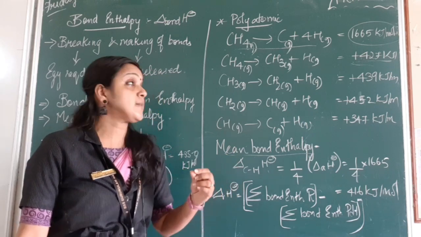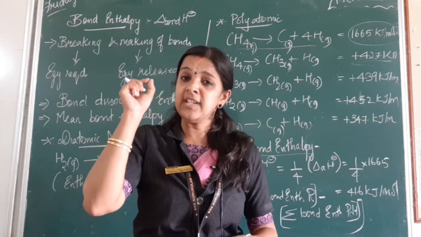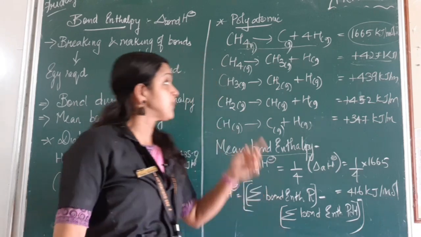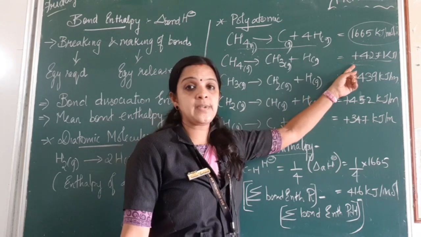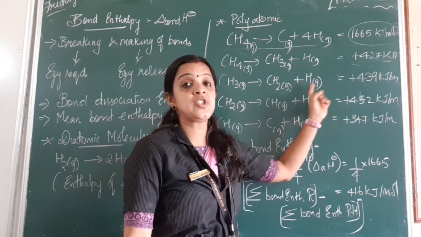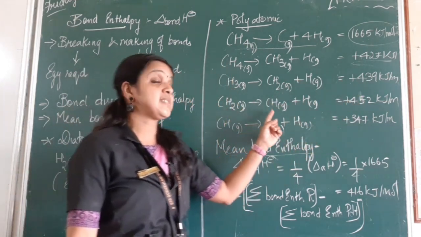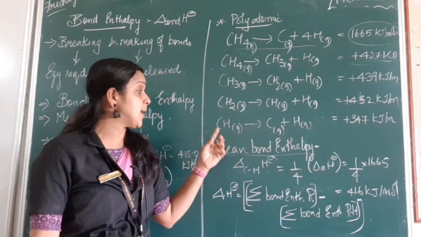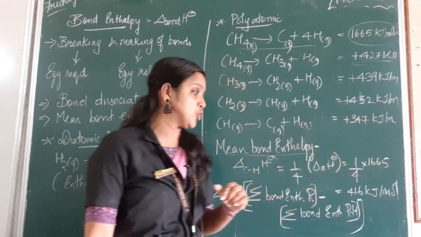It involves several steps because all the CH bonds may have the same length, but the energy required to remove or to break each CH bond is different. So first step, methane gives CH3 and hydrogen with this much amount of energy. Second step, CH3 giving CH2 plus hydrogen plus this much amount of energy. Third step, CH2 giving CH and hydrogen with this much amount of energy. And the last step, CH splitting into carbon and hydrogen with 347 kilojoule per mole.